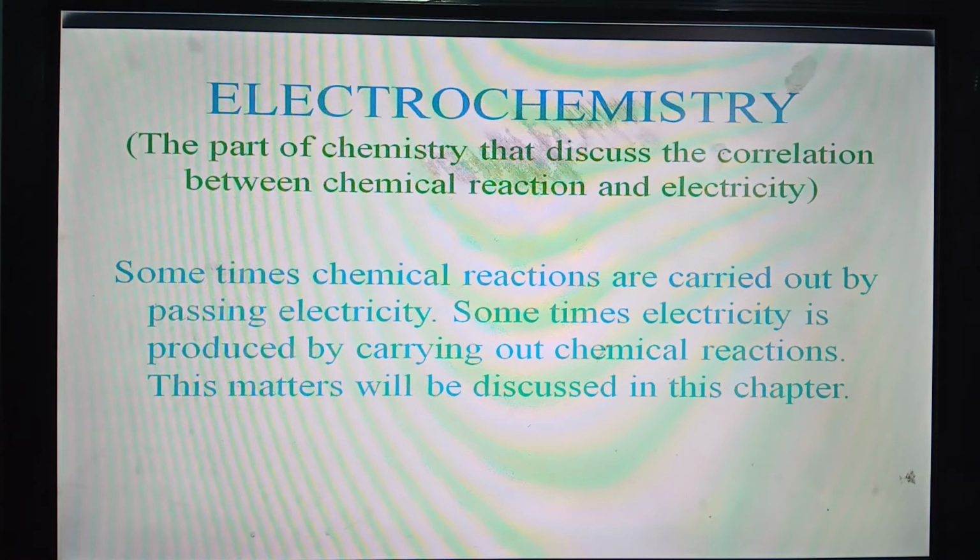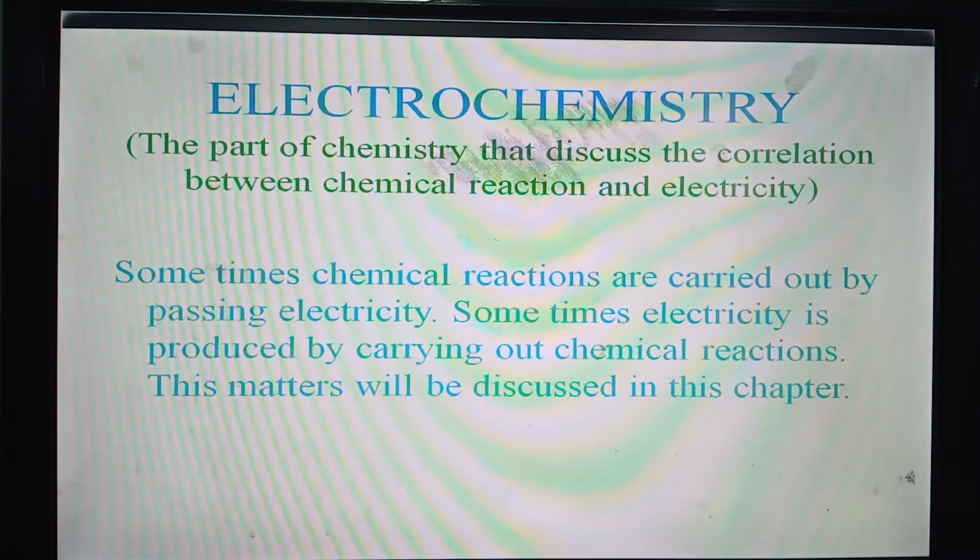Again, sometimes electricity is produced by carrying out chemical reaction. These two phenomena are discussed in a part of chemistry which is called electrochemistry. That is the part of chemistry that discusses the correlation between chemical reaction and electricity is known as electrochemistry.